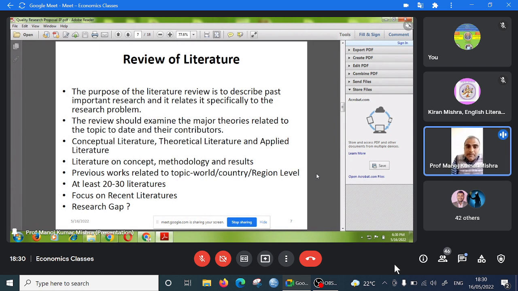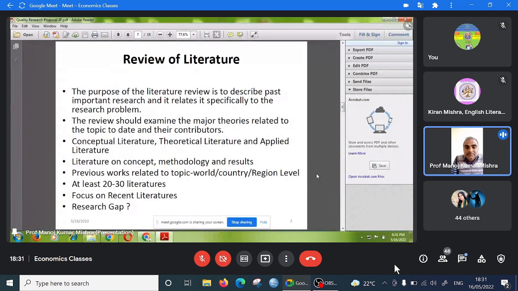Read. Automatically you will get the idea how they are selecting the topic, how they are writing the introduction part, how they are writing the literature review part, how they are writing the objective, hypothesis, research questions, research methodology part. That is very important. How they are writing the references, all those things you will get the idea. It is better. You can do the copy, and after that you use your own mind.